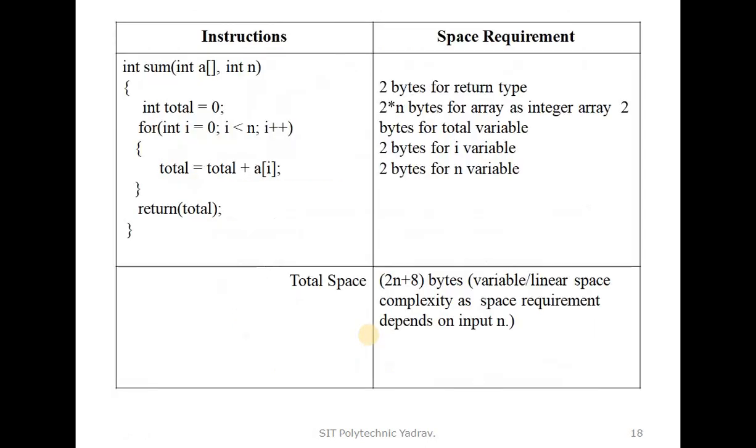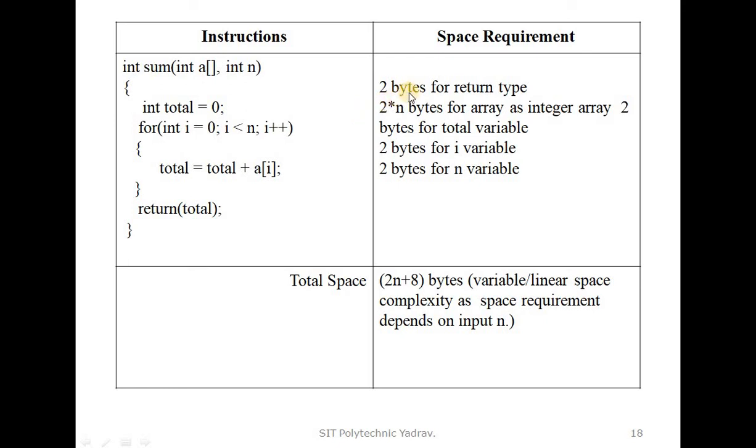Okay, let's take another example. This is the program. In that, 2 bytes are required for the return type, because we return a value 1. Then 2 bytes for the declared integer.